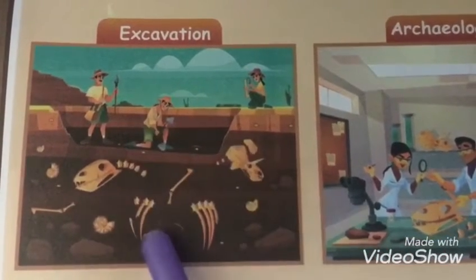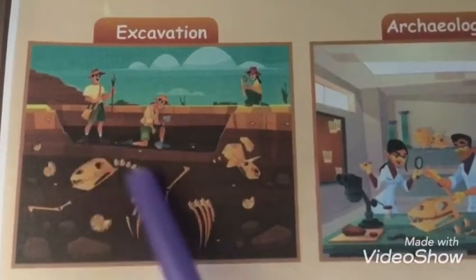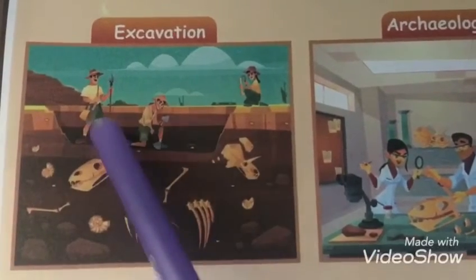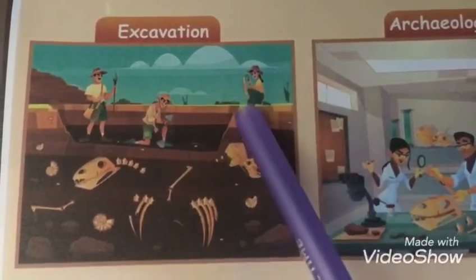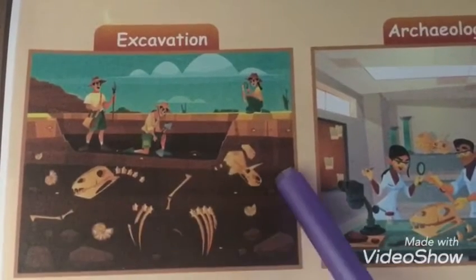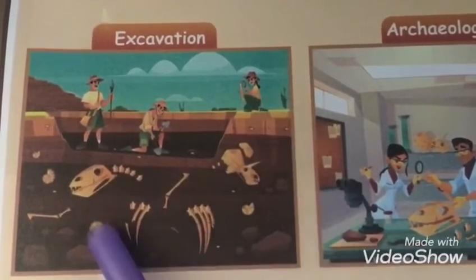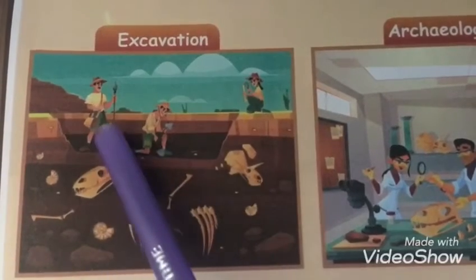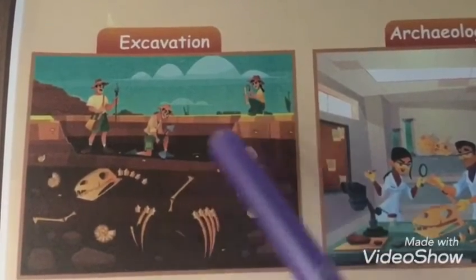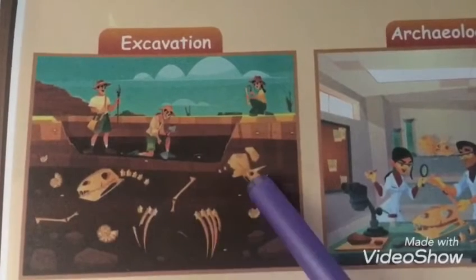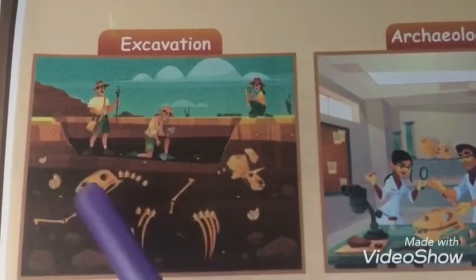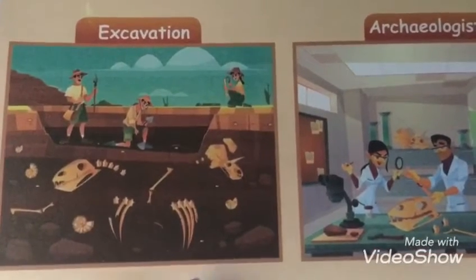See the picture. So this is called excavation. Describe this picture now. Some people are there. What are they doing? They are digging the earth and taking the materials which lie under the earth. So the human beings are digging the earth's surface to find the materials related to the early human beings.